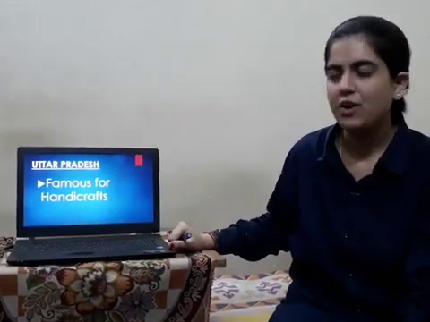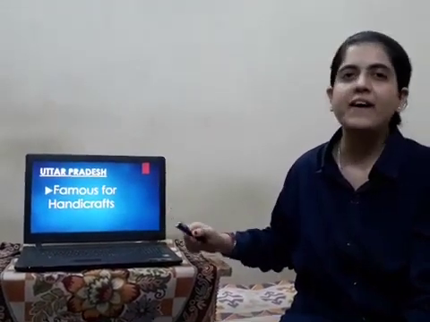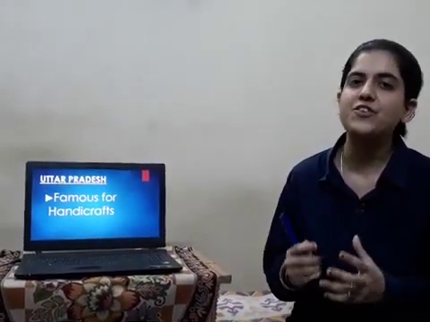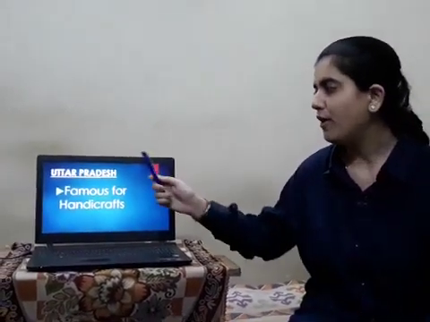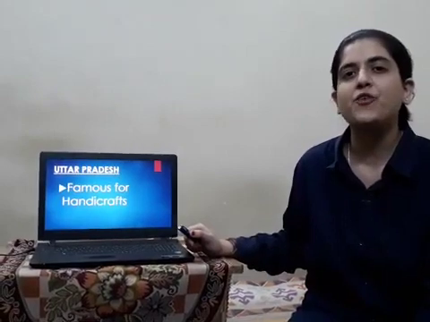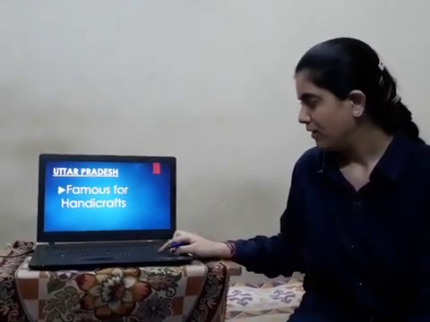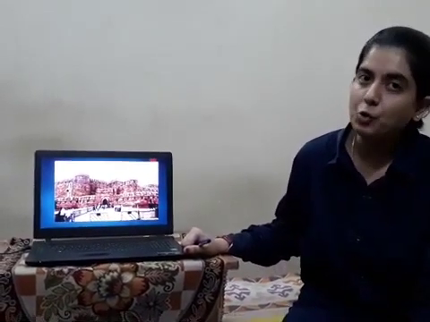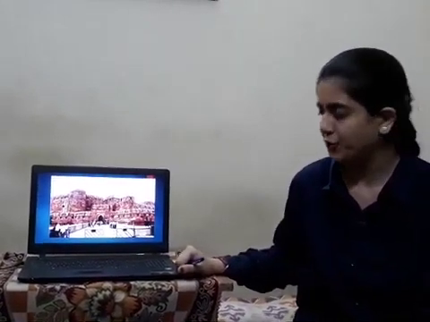Now Uttar Pradesh. Uttar Pradesh is famous for handicraft. What is handicraft? Handicraft is artwork which is done by hand. It is also famous for architecture. You can see this is a monument, an old building, which is a beauty of Uttar Pradesh. This building is located in Uttar Pradesh and tourists also visit these places.